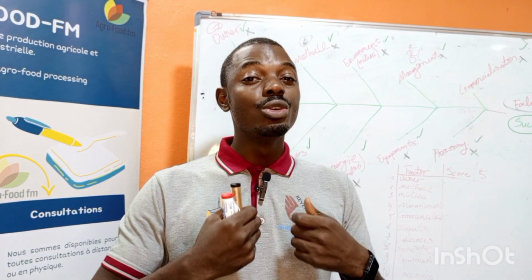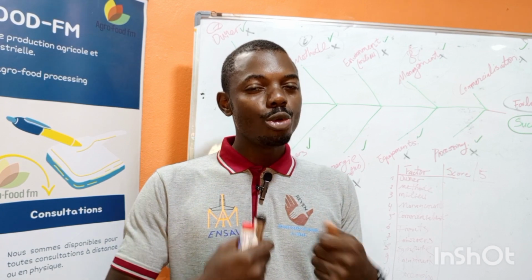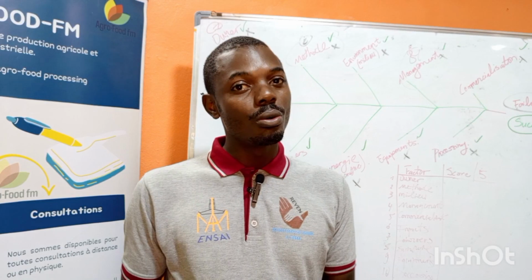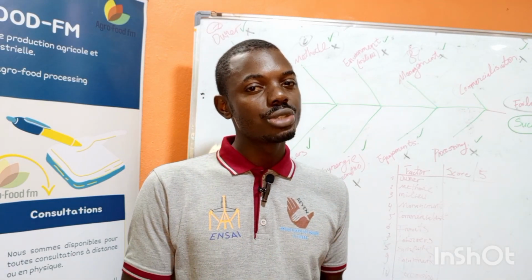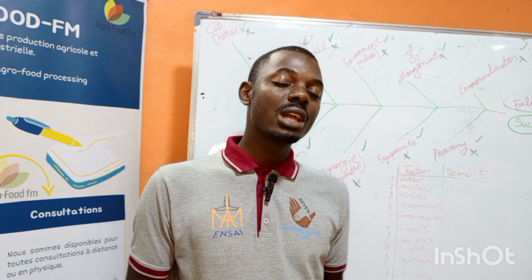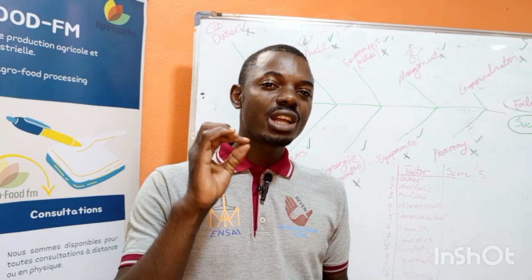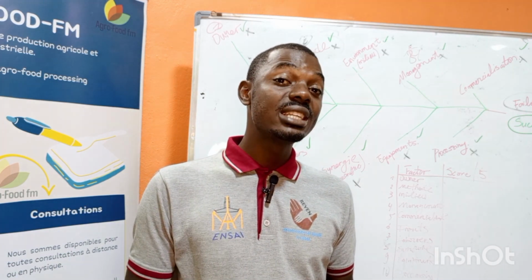How can we ameliorate our output? If we want to ameliorate our output, it means that there was something wrong. So this is how we are going to proceed to be able to ameliorate our output. The first thing that we have to have in mind is our objective.